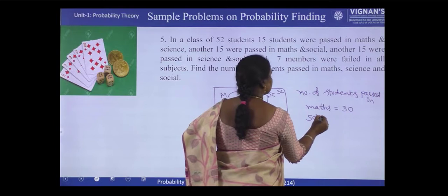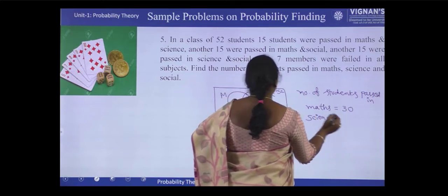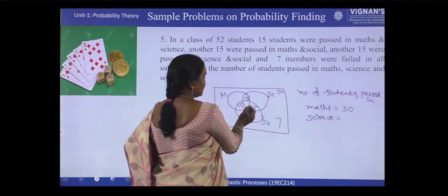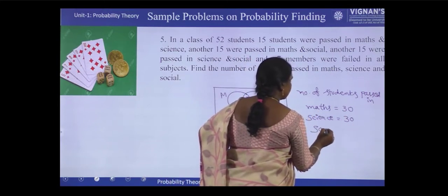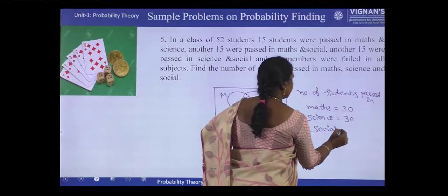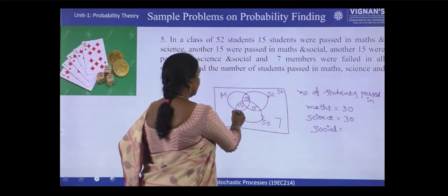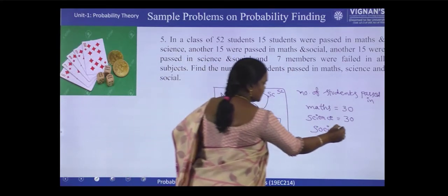Science, see science, it is also 15 plus 15, 30. Social, see this circle, 15 plus 15, 30.